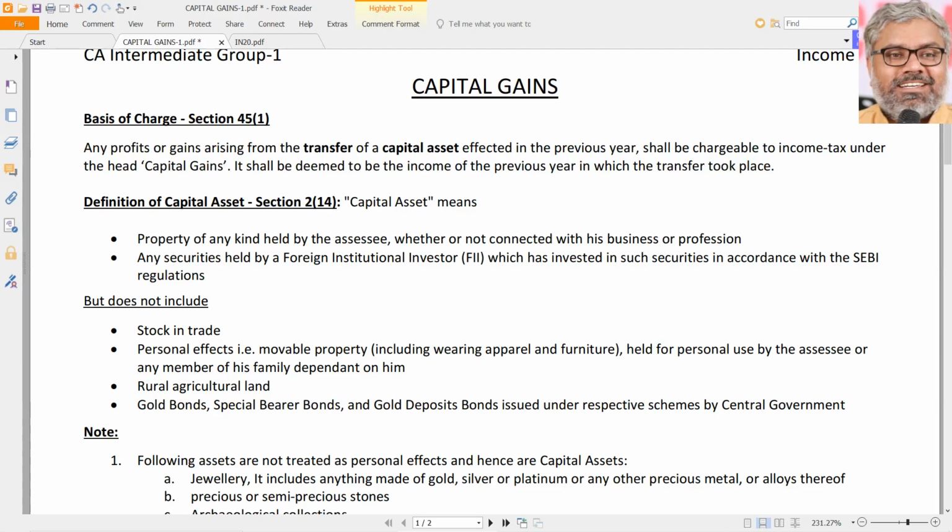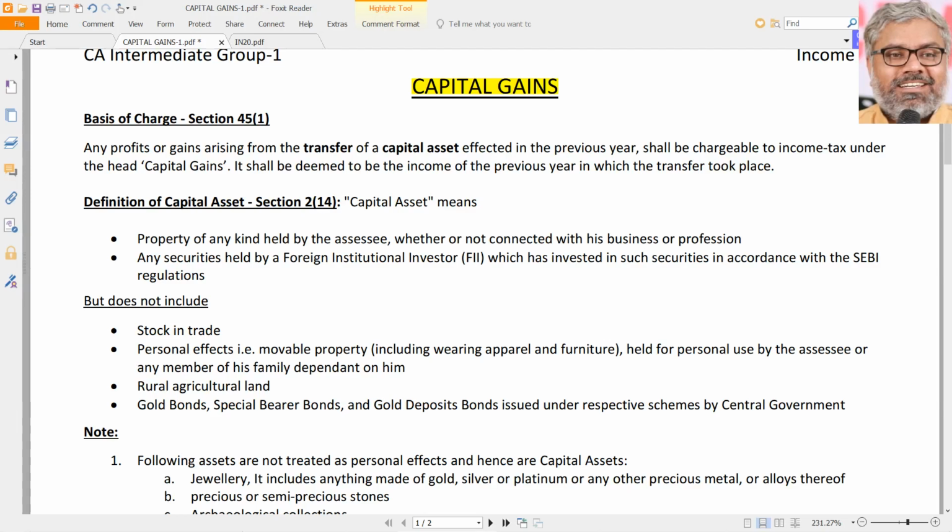We have to specify in any particular case whether a particular capital gain is short-term or long-term, without which, just by mentioning capital gains, we are missing the answer in its precision. So that is the first and foremost unique feature of this head of income, capital gains. It has two different types within itself. So within this head only, there are two different types of incomes. One is short term, second one is long term.